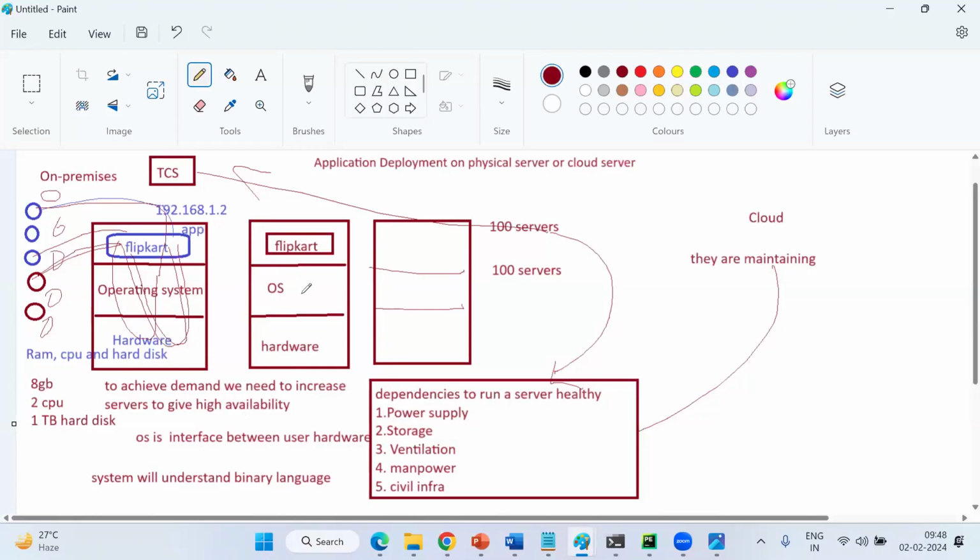And one best example, guys: which platform is more highly available? You are storing pics on your mobile, and you are also storing a few pics in Google Drive. Think about it, guys. Which is more highly available, meaning available 24/7? Google Drive or your mobile?